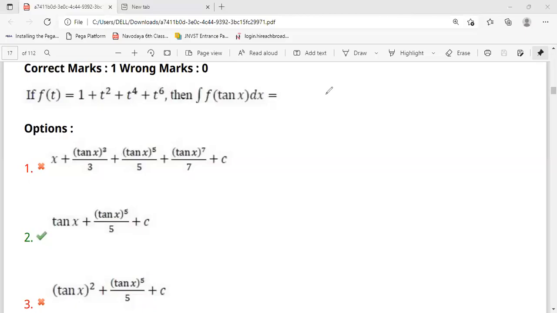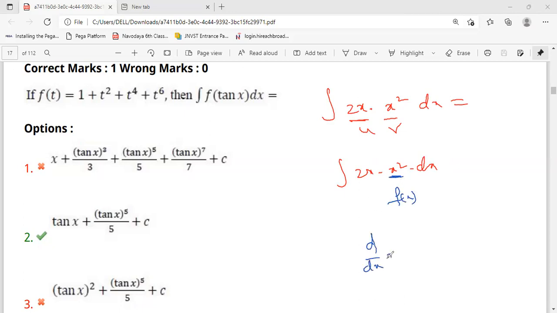For example, if a function is the integration of 2x times x square dx, what you will do is take this as u and this as v and do u into v. That is not necessary here because I'm writing this as integration of 2x into x square dx. I'm taking this x square as our function f of x, and if you take d by dx of x square, you get 2x. That means this is our f dash of x.